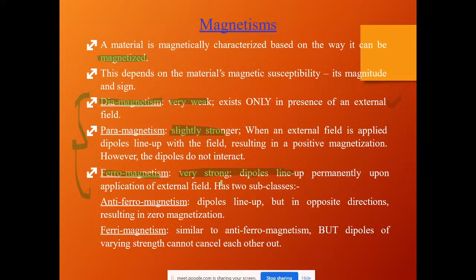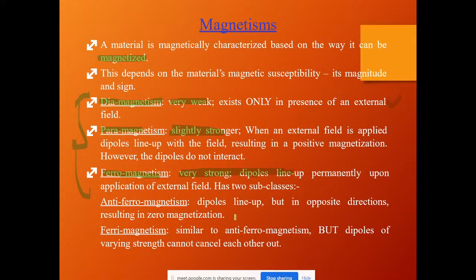But ferromagnetic materials are by default magnets, so they will be seen as permanent magnets. So we have three types of magnetic materials: dia, para and ferro. Ferro are very strong in nature. Even in that we have two types.